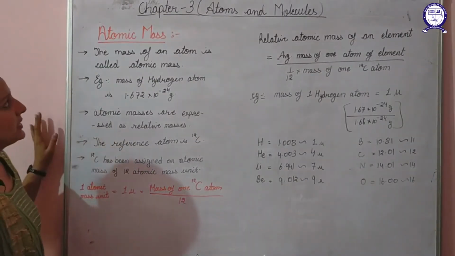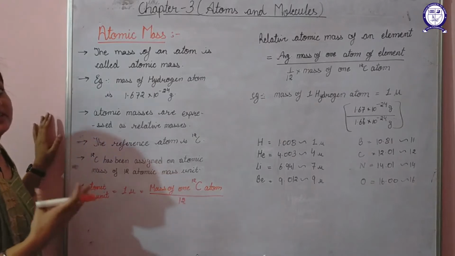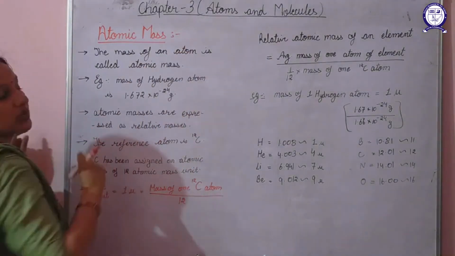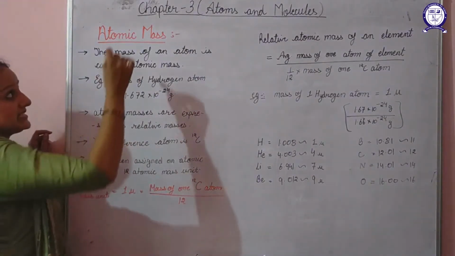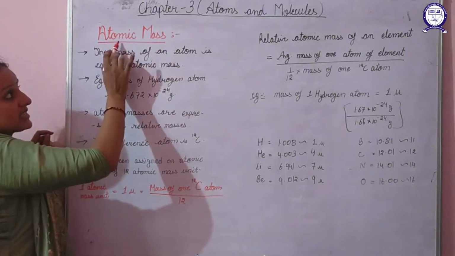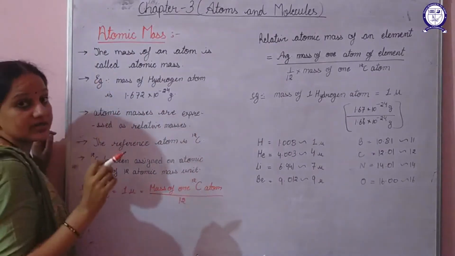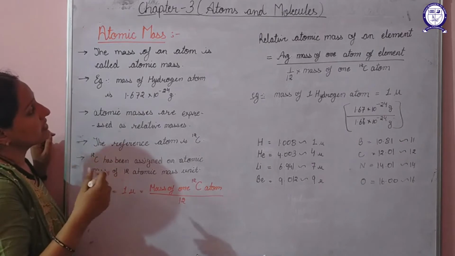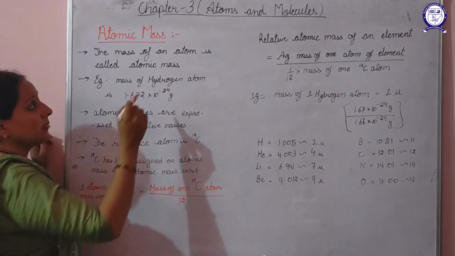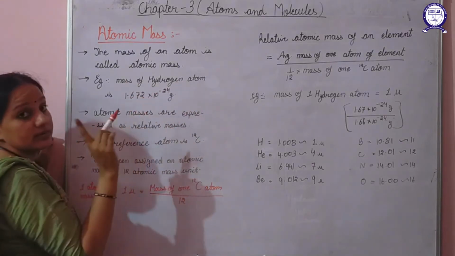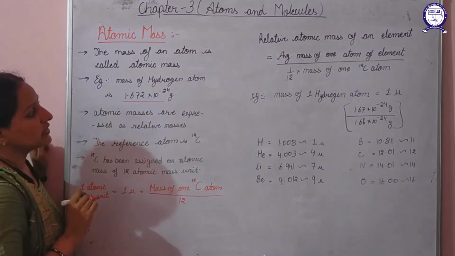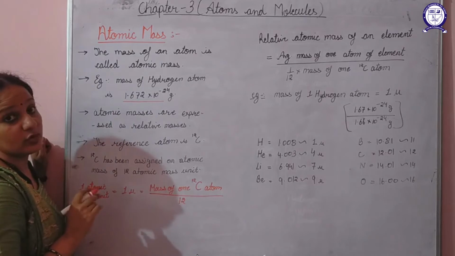Next is atomic mass. What basically is atomic mass? The mass of an atom is known as atomic mass. It is clear from the name, atomic means atom and mass. That is, the mass of an atom is termed as atomic mass. If we consider the example of hydrogen, then the mass of a hydrogen atom in terms of gram comes to be 1.672 into 10 to the power minus 24 gram.